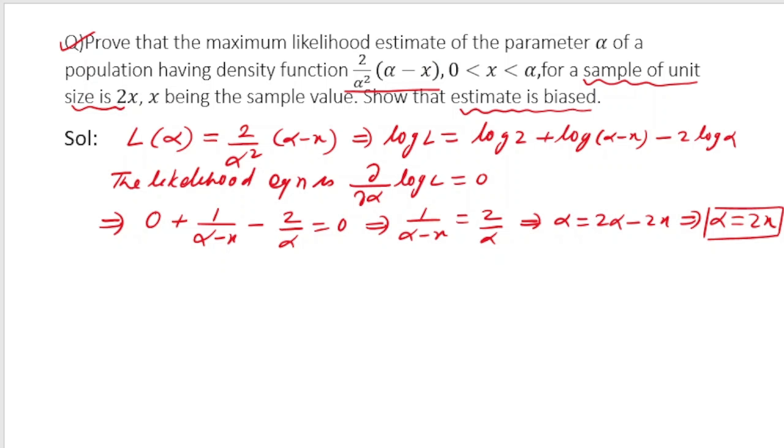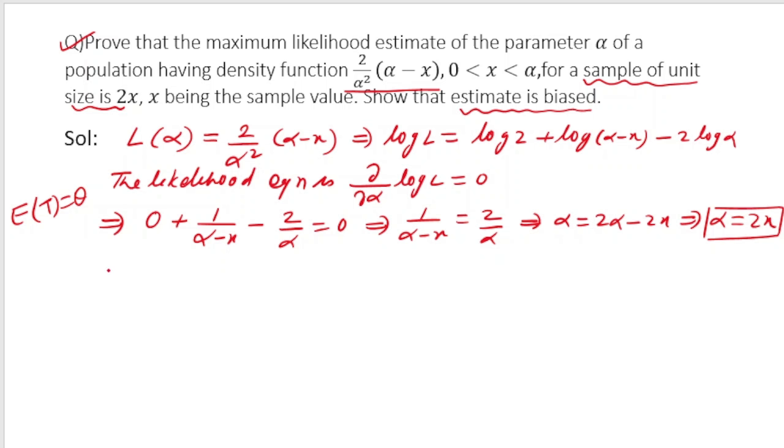Now the next part, we have to prove that 2x, that estimator that I am using, is a biased estimator. So for that, what we have to prove? We have to prove that if I take the expectation of t, it should not be equal to theta. So the t that is defined here is given by 2x.